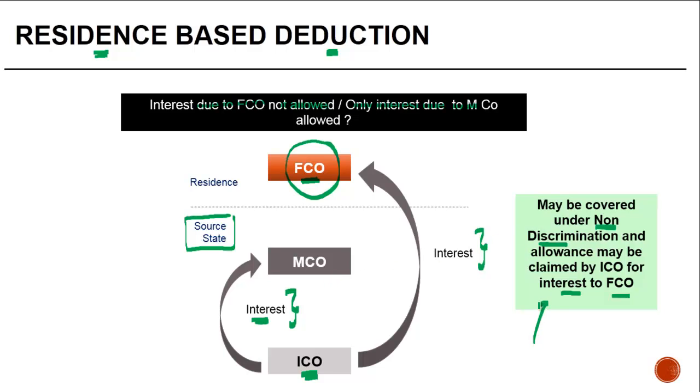Here, MCO is an Indian resident and FCO is a foreign resident. If there are conditions on non-deduction which are adverse for a non-resident, they can claim the benefit of the non-discrimination clause in the treaty to claim a deduction based on the same principles applied to a resident.